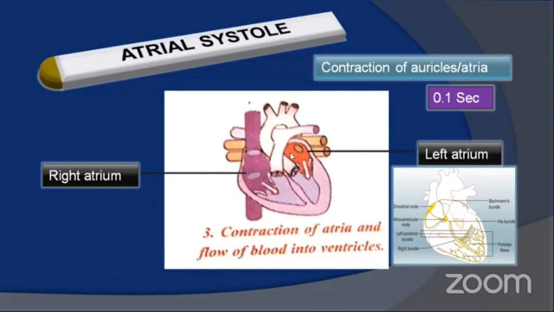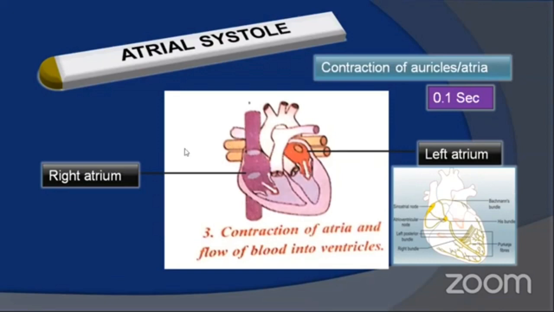Hence pressure is increasing in the auricles, but the ventricles are relaxed with low pressure. Again, the pressure gradient is seen between the auricles and the ventricles. That is the reason why blood flows from the auricles into the ventricles, from the region of higher pressure to lower pressure, by the opening of